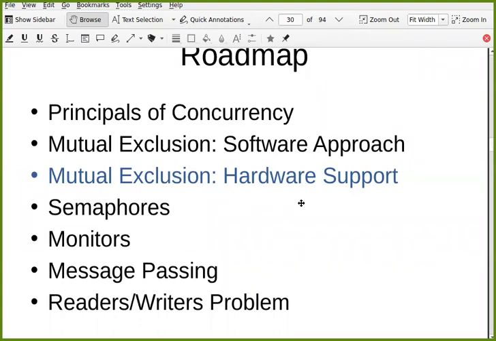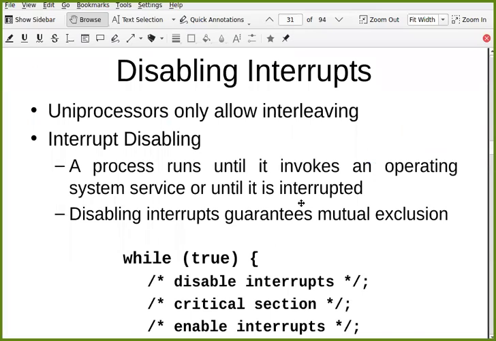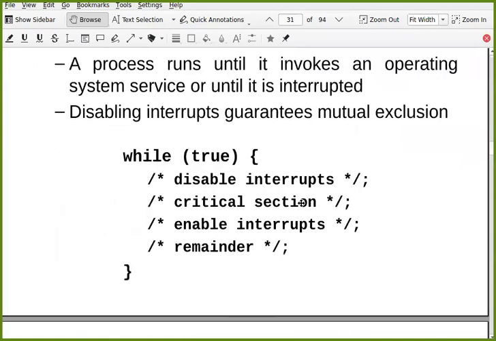So we started with that, and first we discussed the simplest approach, where interrupts are disabled. Whenever a process is running and wants to enter into the critical section, just before entering into the critical section, interrupts will be disabled. So some kind of instruction is executed which will disable the interrupts for that process. Now, till this process is in the critical section, no one can interrupt it, and it cannot be removed from the processor. It will complete its critical section, then enable the interrupts, and from then onwards it can again be removed from the processor. So there won't be any problem of mutual exclusion.